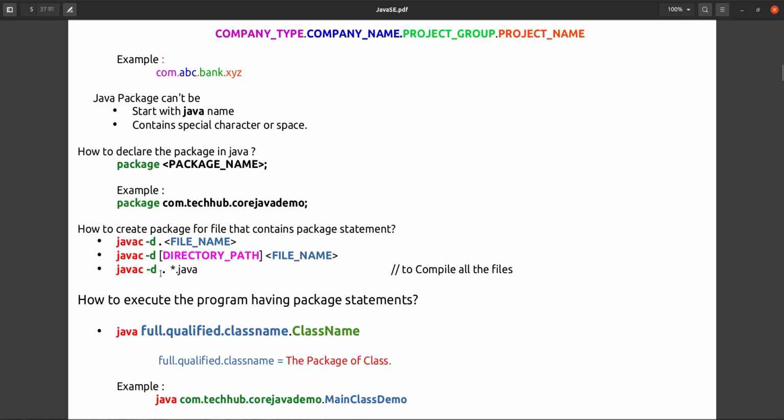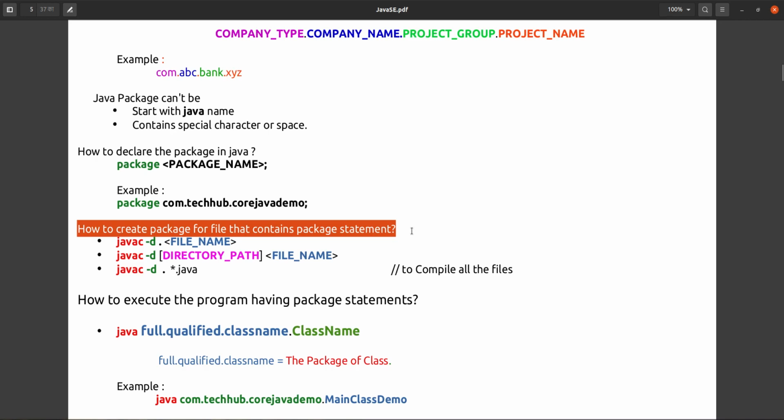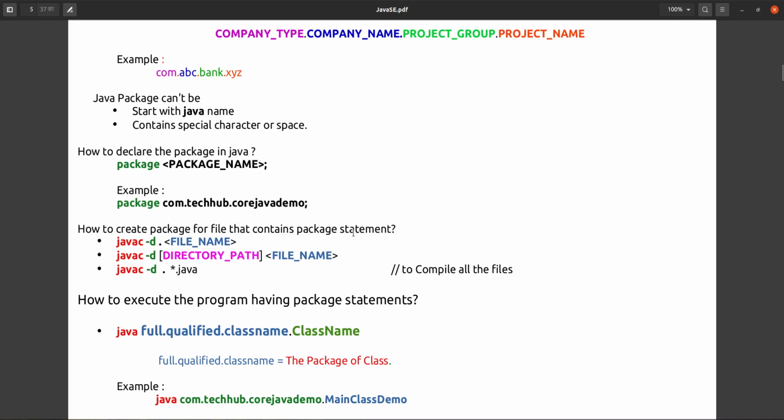And if you give, instead of dot, a directory path and a space and star.java, then in your given directory path all the .java files will be compiled. So this is the way you can compile a file which has a package statement.